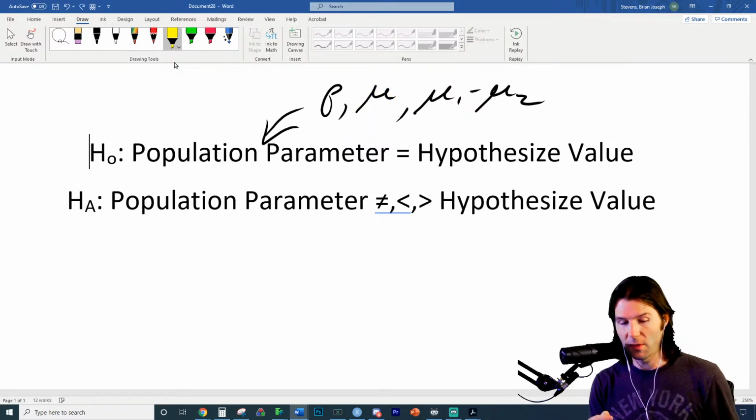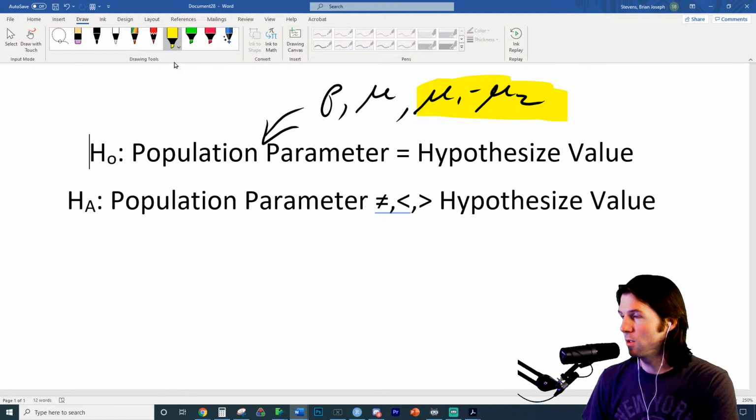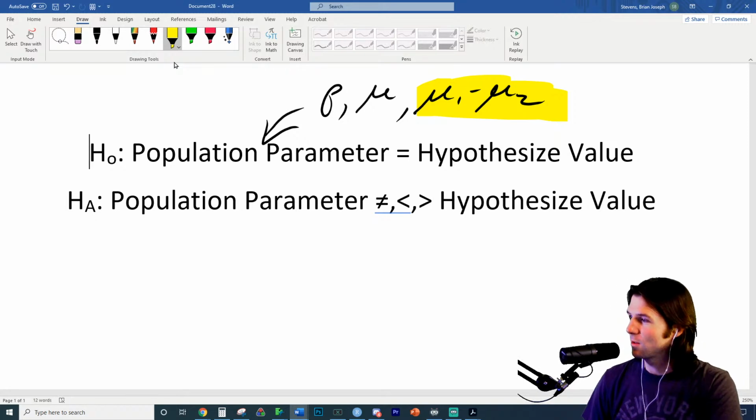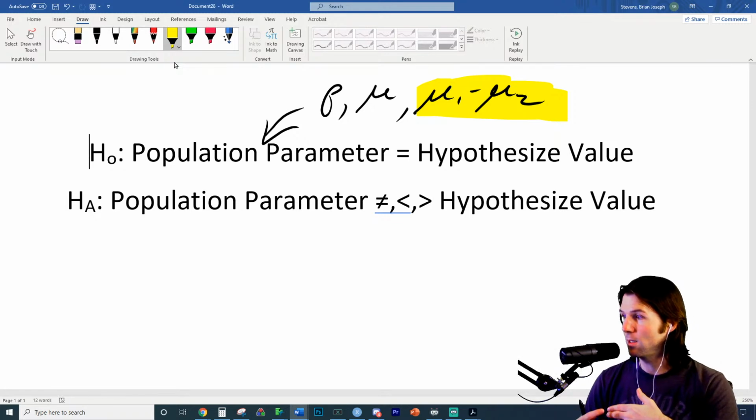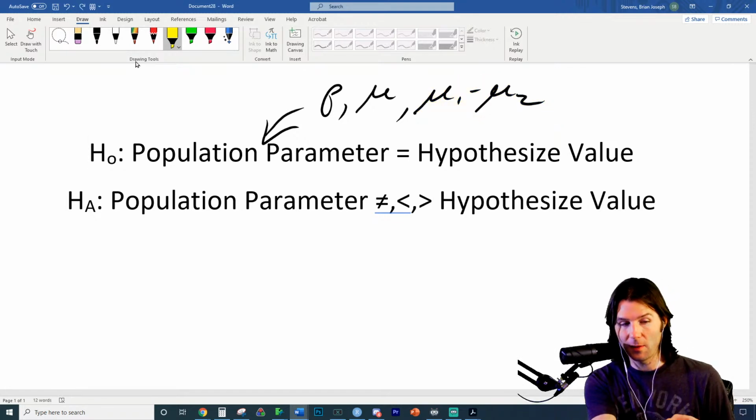These are all quantitative. The last one here is for the difference between two quantitative values, because it's mean 1 minus mean 2. So this would be the true mean difference between people who live on campus and off campus in how far they live from school, the true mean difference in grades for people who study before the test and people who don't, the true mean difference in age between, let's say, graduate students and undergrad students. So you can take two groups, undergrad students and graduate students, and we're looking at the difference in a quantitative variable. So the last one there is the difference in quantitative variables. Very important. We know that right here. The hypothesized value.